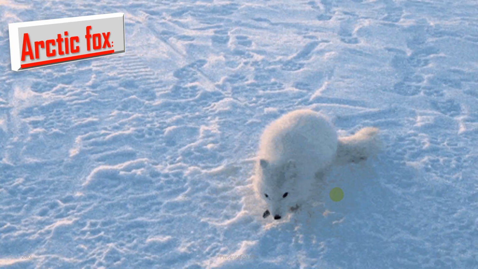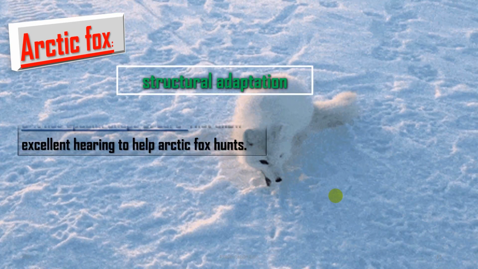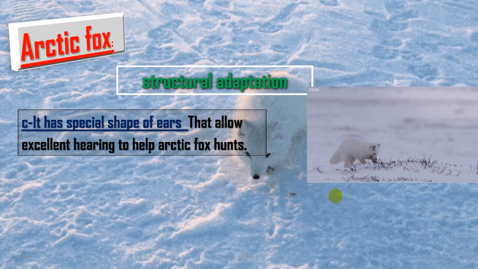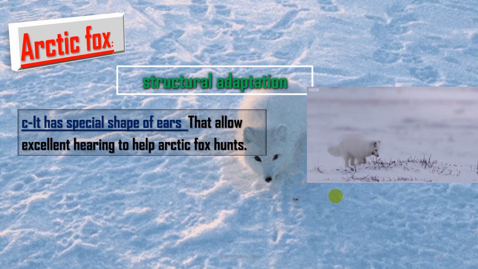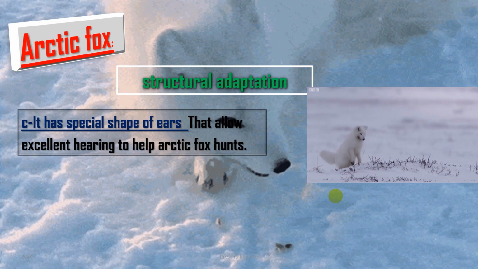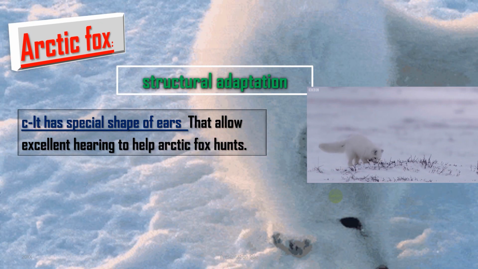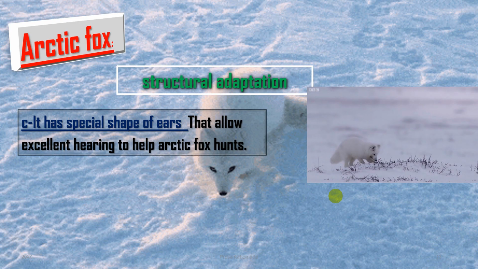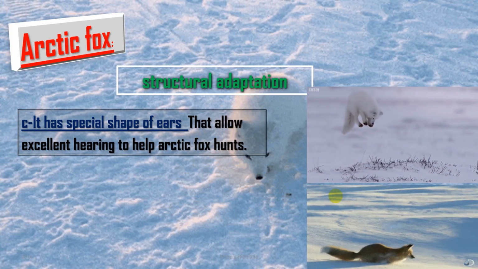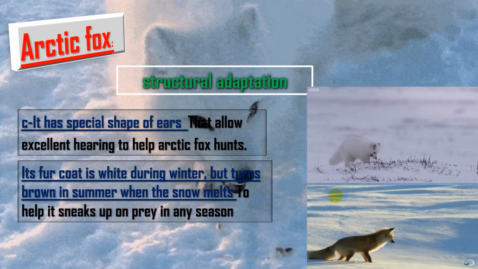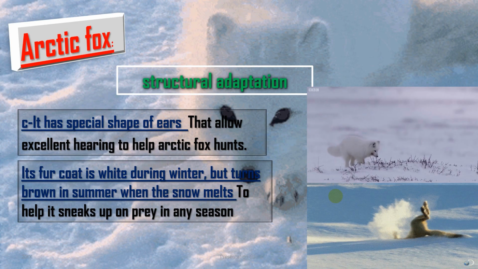Also, in its structural adaptation, it has a special shape of ears that allows excellent hearing to help the Arctic fox hunt. This is the same as in the fennec fox; both of them have a special shape of ears. And also in structural adaptation, there is the fur coat that we talked about.